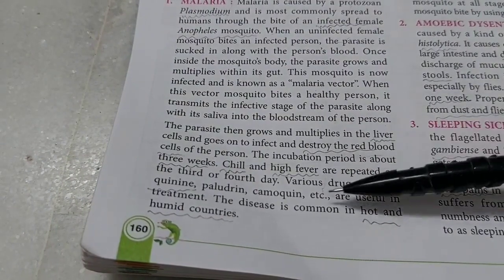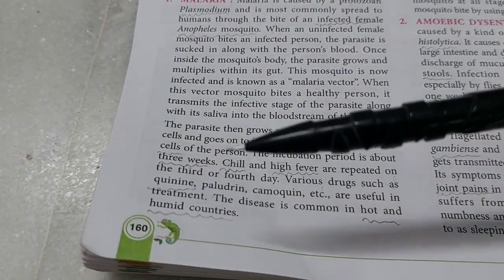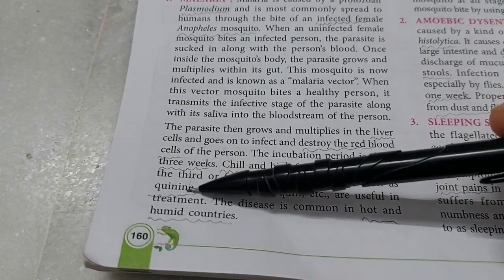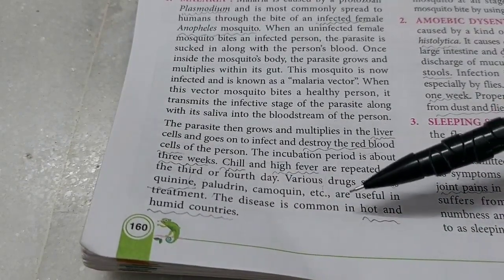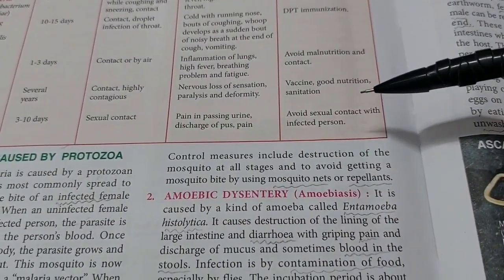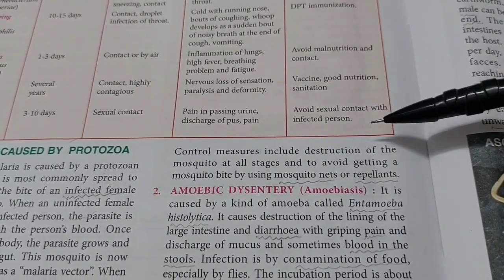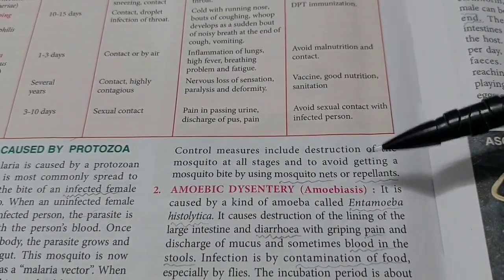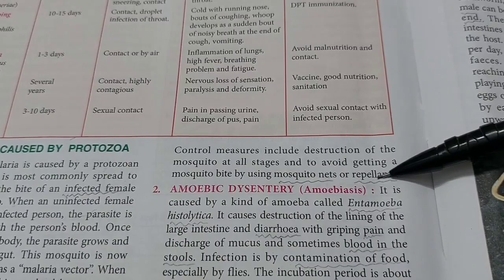And what is the cure? Well, there are various drugs such as quinine, paludrin, etc. One drug's name would be enough. And it is commonly found in hot and humid countries near the equator. What are the control measures? Well, get rid of any stagnant water. Use mosquito nets and repellents like Odomos, Good Night.